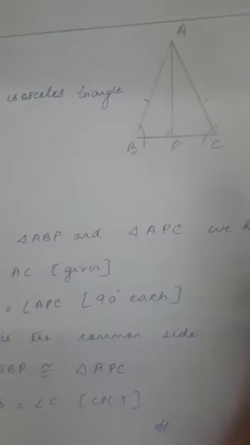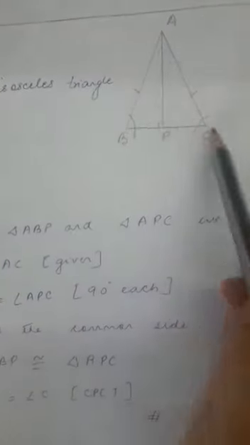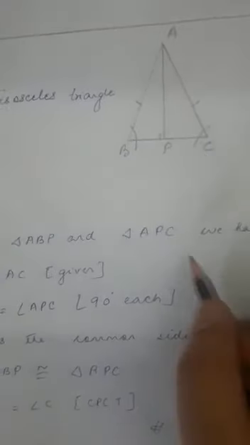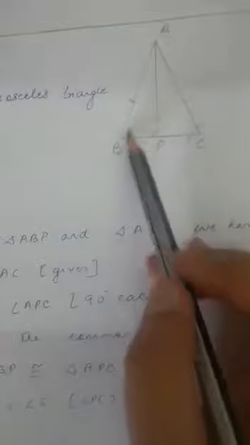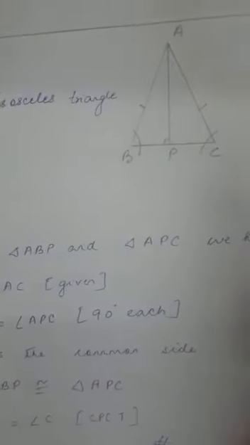So let us take these two triangles ABP and APC. From these two triangles, AB is equal to AC, it is given. Again, angle APB is equal to angle APC, 90 degrees each, and AP is the common side of these two triangles. So from these three criteria, we can say that ABP and APC are congruent triangles.